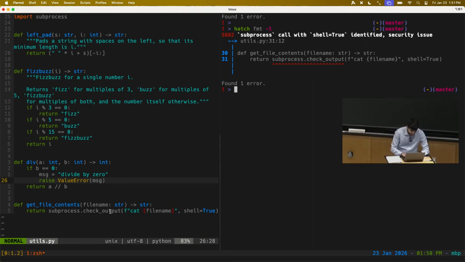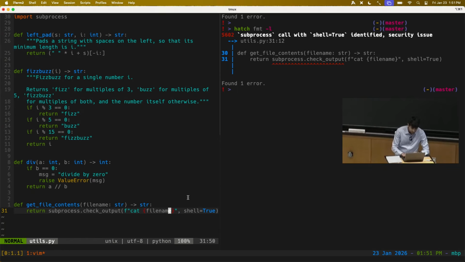So it's saying that I have this code down here that uses the Python subprocess module and calls the cat command, but it's being spawned with shell equals true. So instead of calling the cat program directly, this actually calls Z-shell on my computer, and that parses the string and executes it. And this is a bit dangerous. There are potential security issues here.